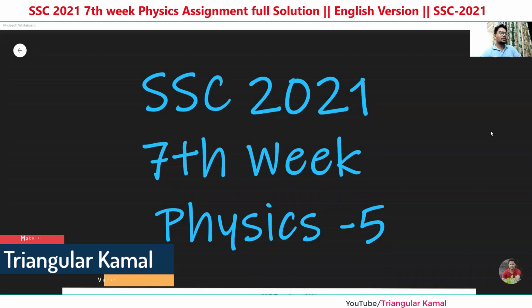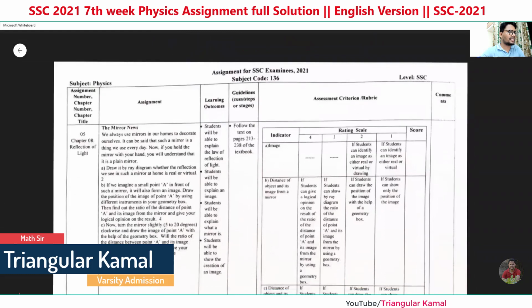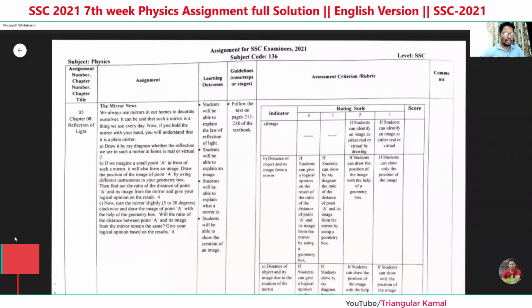Here is the SSC 2021 batch 7th week physics assignment number 5, and in this assignment there is one creative question from chapter 8, Reflection of Light. There are three parts separately, A, B and C, in just one creative question. Actually, this creative question is related to geometry. Basically, by doing geometrical calculations you have to find the answers of B and C.